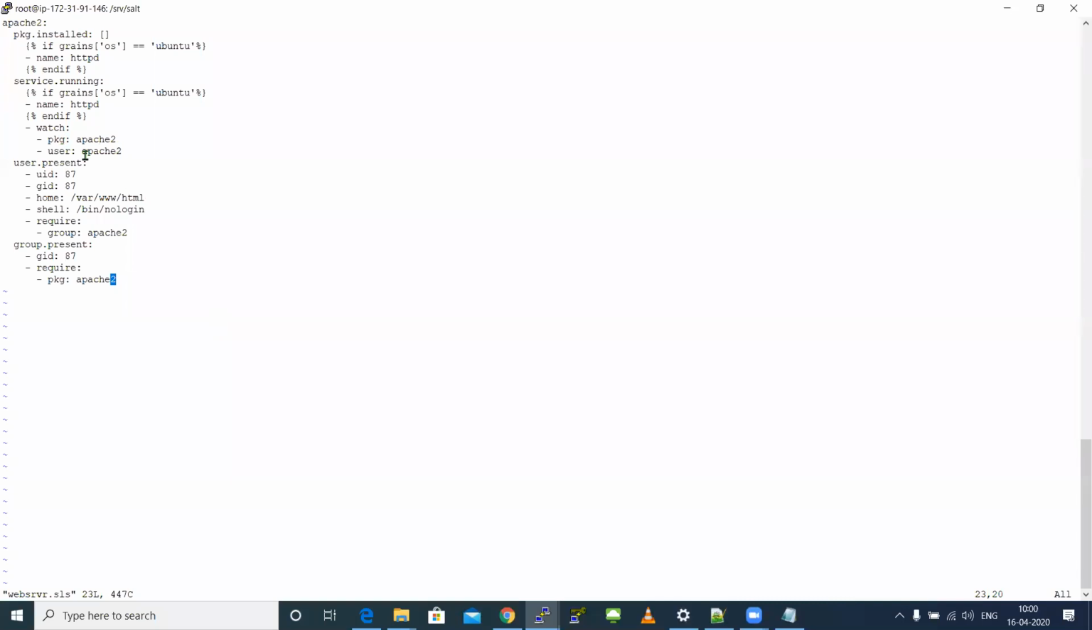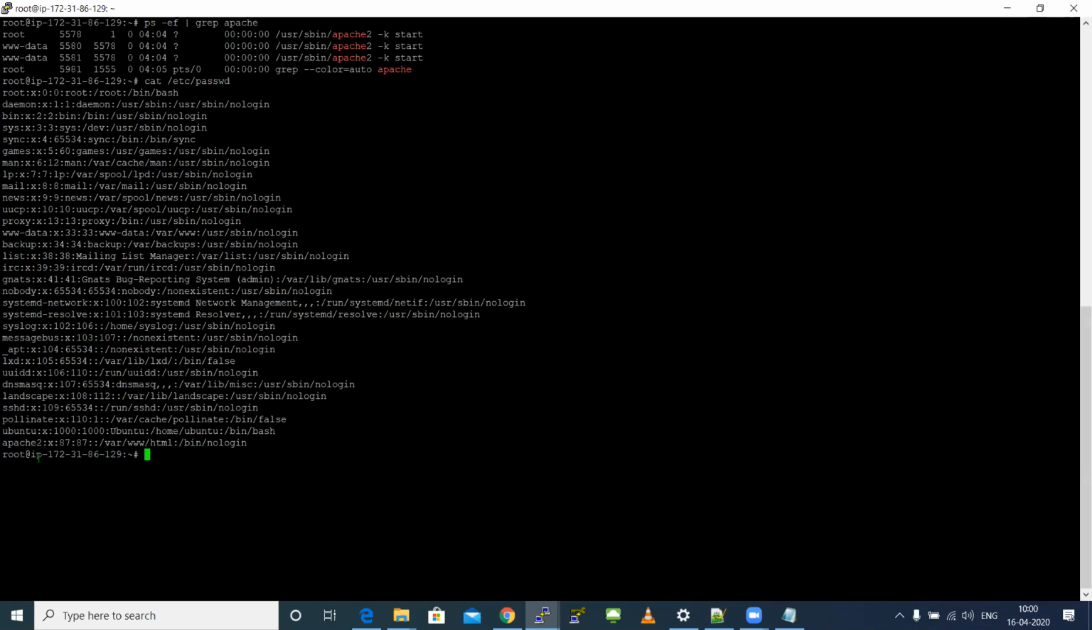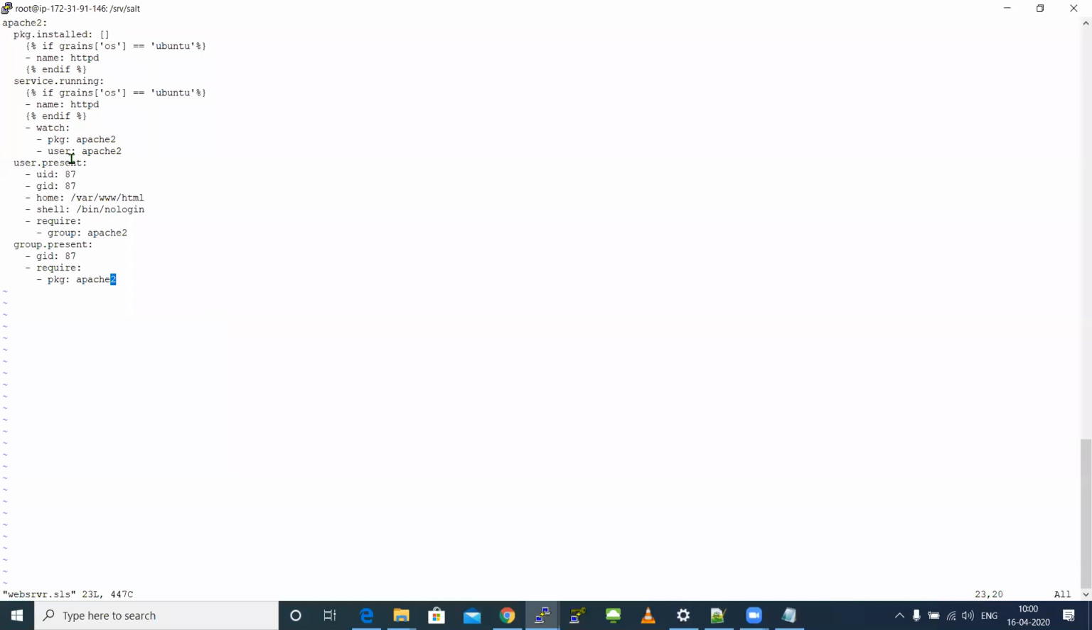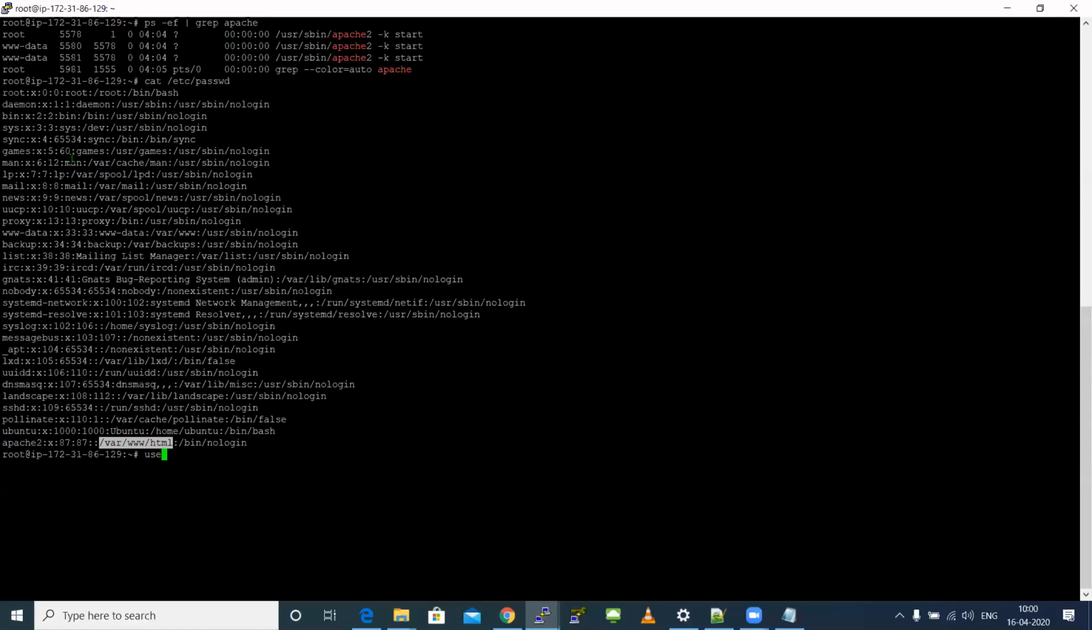So this user Apache 2 will create a user and it will also set a home path. So for this user, the path is www/html. So this user can work only in this specific path. It cannot work outside this specific path. Okay. So we created a simple user. To be more clean, useradd greens. This is what we did.